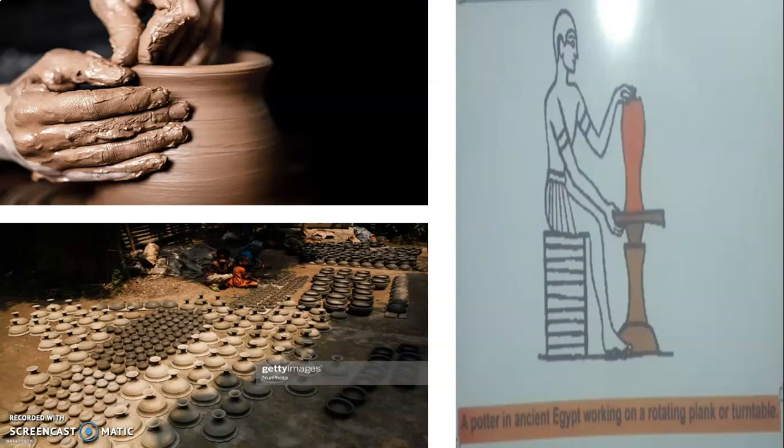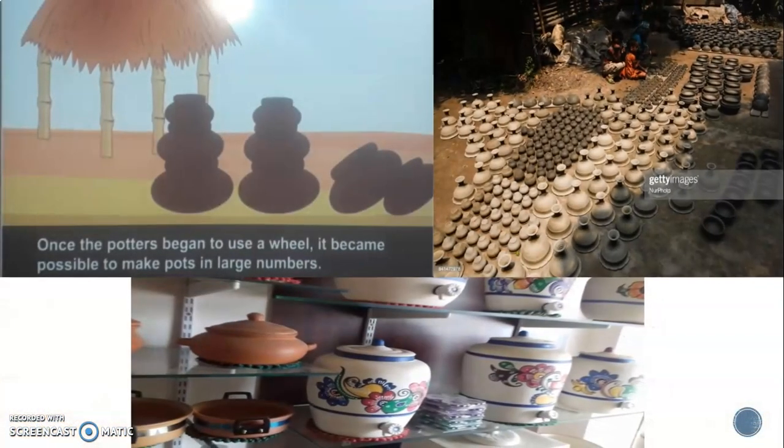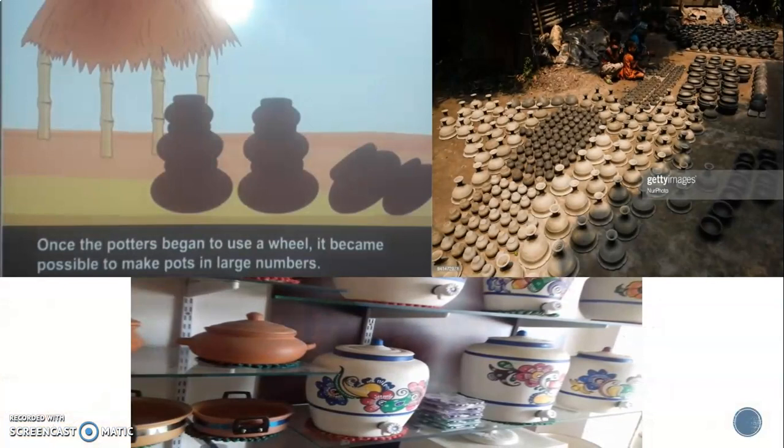Now on the Egyptian side also, you can see the Egyptian worker rotates the wheel with one leg, and on the top, as the pivot moves, one hand is rotating the wooden plank and the other hand is shaping the pots. I hope you are clear with this. Moving ahead, the next part: once the potter begins to use a wheel and starts making pots, slowly he starts making more and more pots.